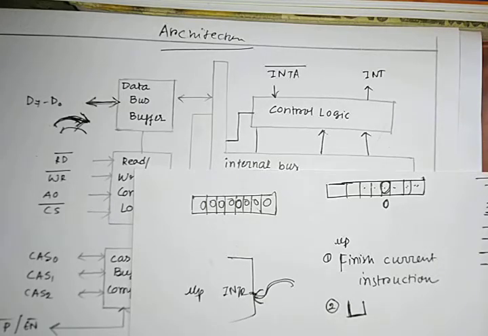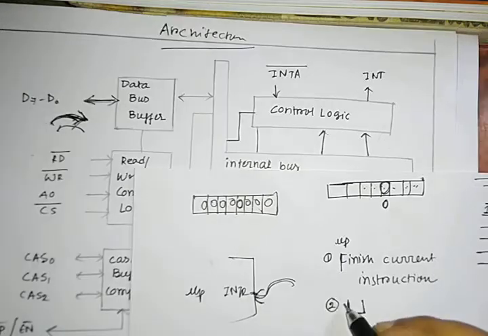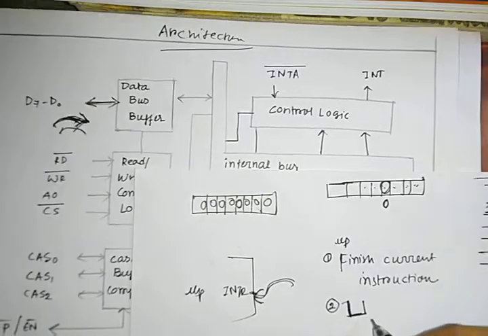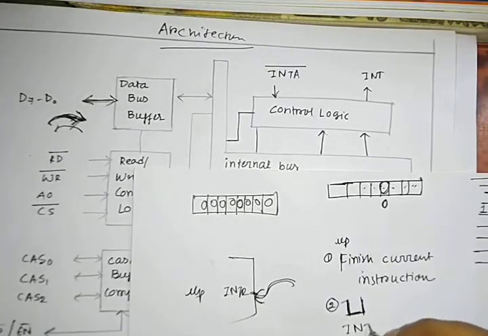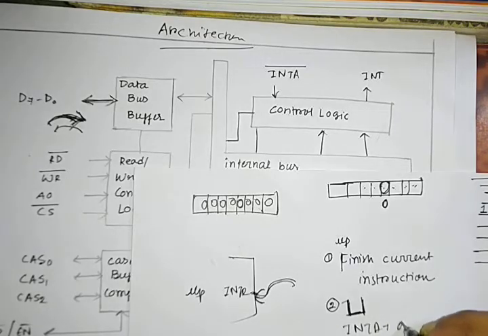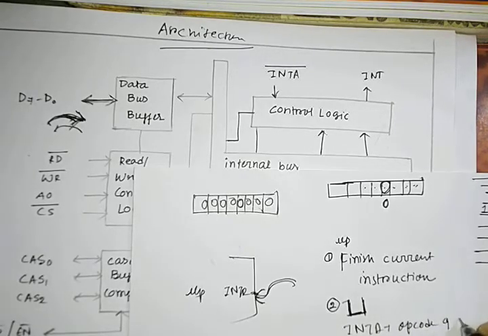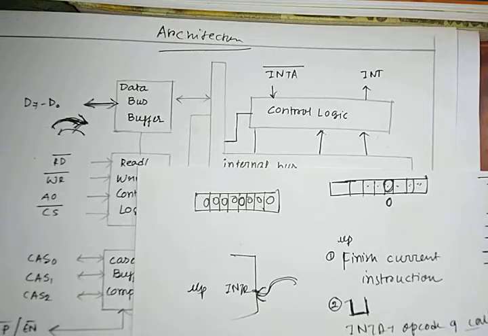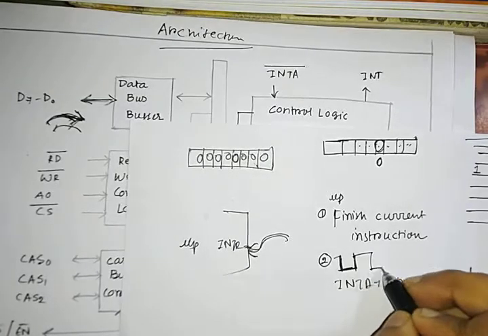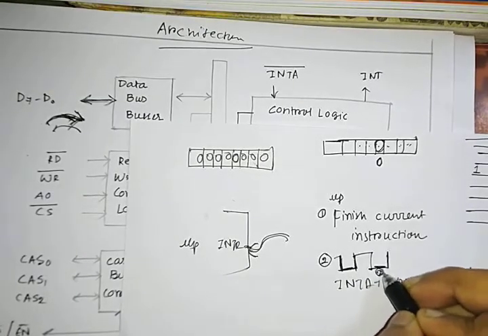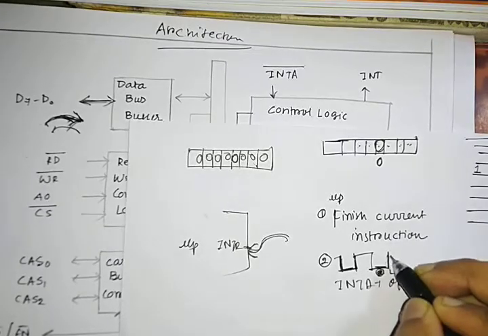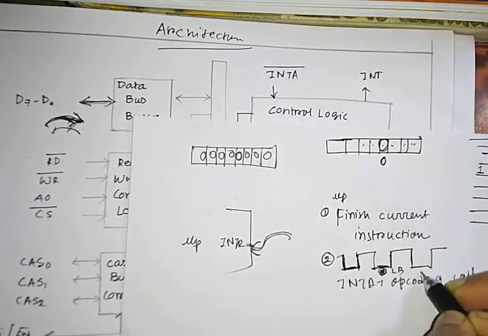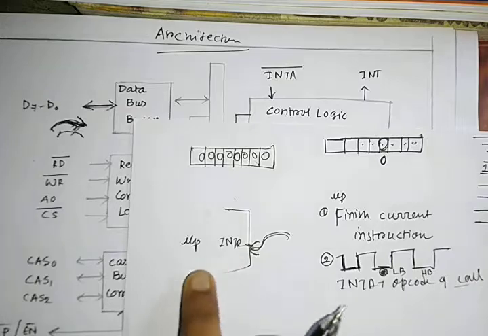The first INTA signal is for the opcode of call, next is for the lower byte of address, and third is for the higher byte of address.